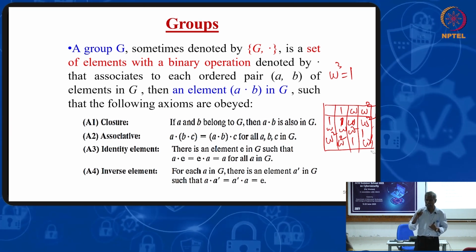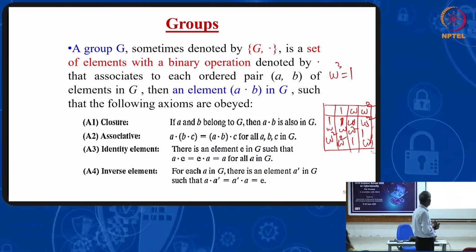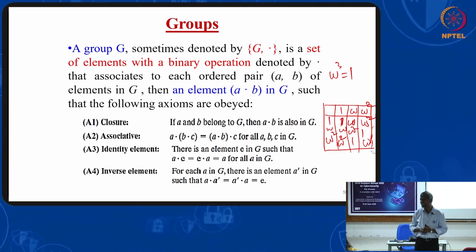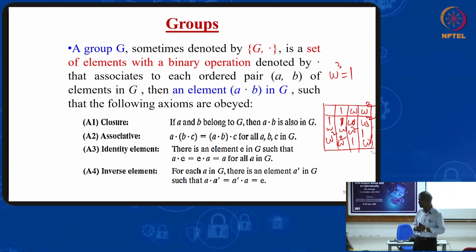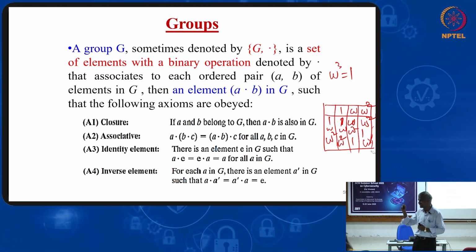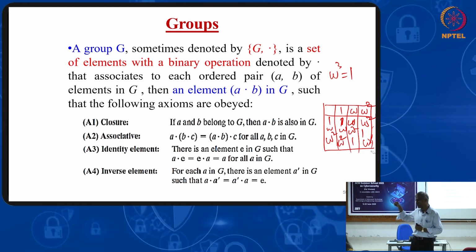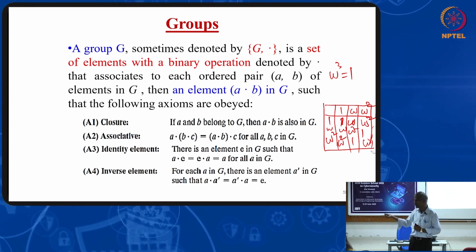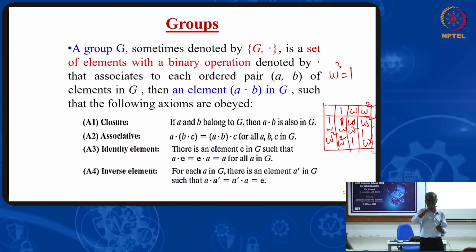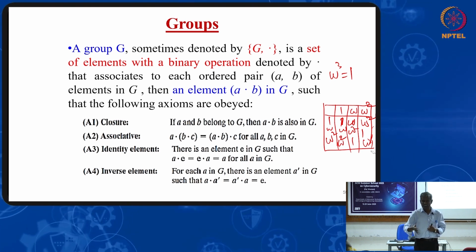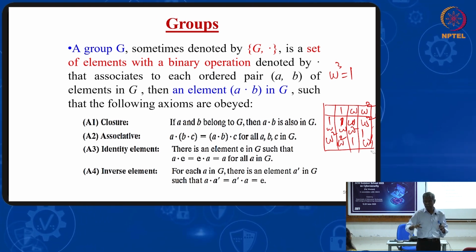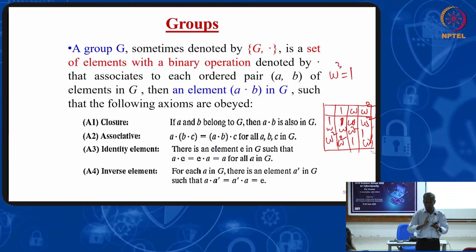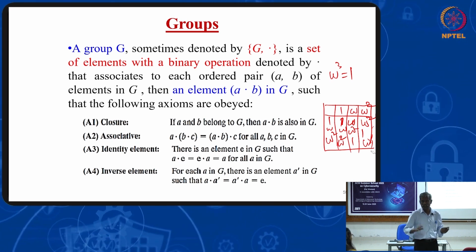What is the inverse of omega? Omega into something gives 1. 1 by omega is equal to omega square. The reason is omega into omega square equal to 1. That means the inverse of omega is omega square. The inverse of omega square is omega. Therefore, inverse also exists. Identity exists, inverse exists, closure property satisfied, associative property satisfied, therefore it is a group.